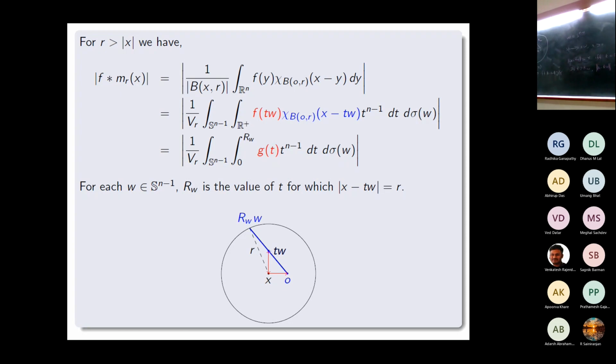So from the triangle inequality, we will get r minus norm x less than or equal to r_w less than or equal to r plus norm x.